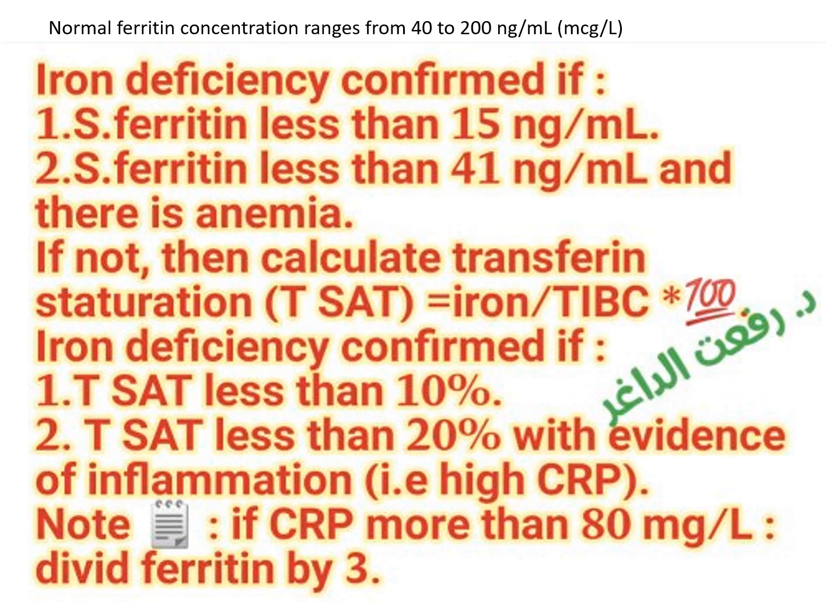Now, how could we diagnose iron deficiency? Serum ferritin is usually enough for the diagnosis of iron deficiency anemia. Normal serum ferritin ranges from 40 to 200 nanogram per ml. Serum ferritin is usually the only thing we will need to diagnose iron deficiency anemia. Iron deficiency anemia is confirmed if serum ferritin is less than 15 nanogram per ml, or if the serum ferritin is less than 41 nanogram per ml and there is anemia.